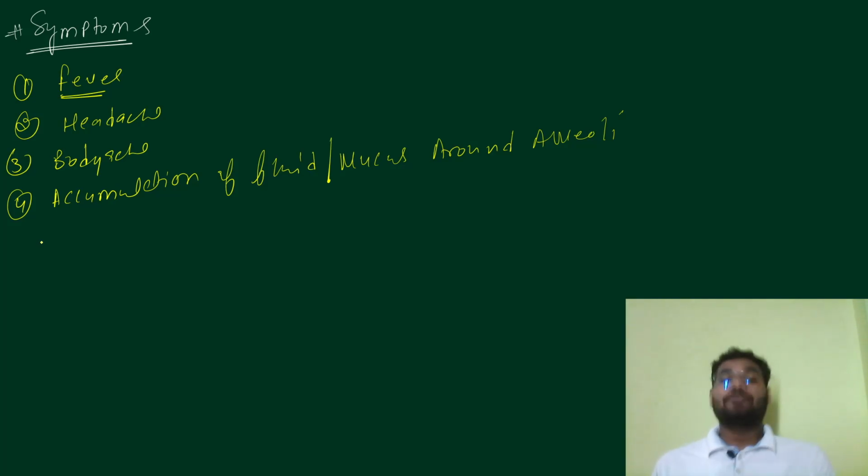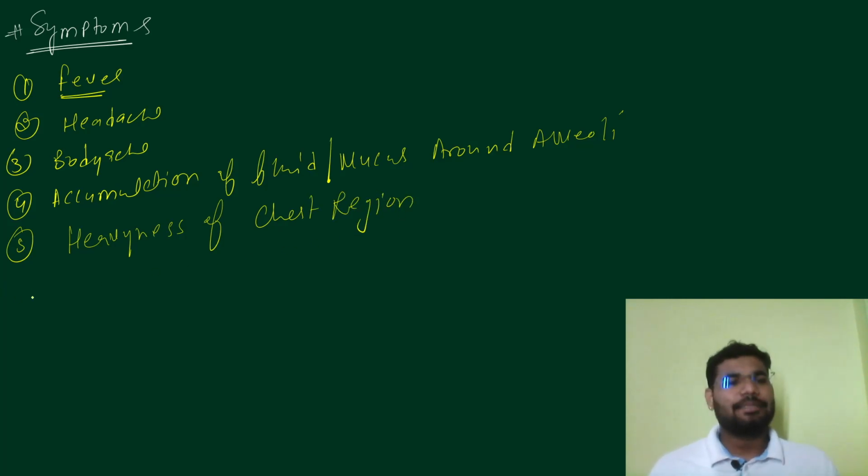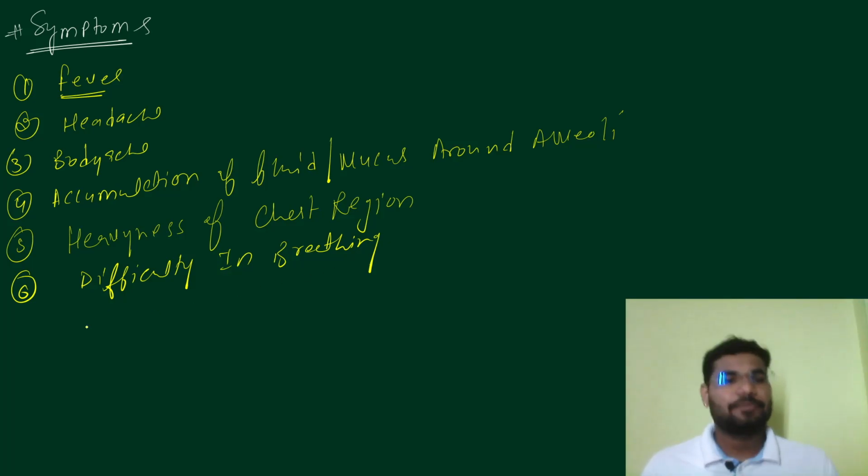Because of the accumulation of fluid and mucus, the patient feels heaviness of the chest region, and also feels difficulty in breathing. Now we have understood why all these problems occur.